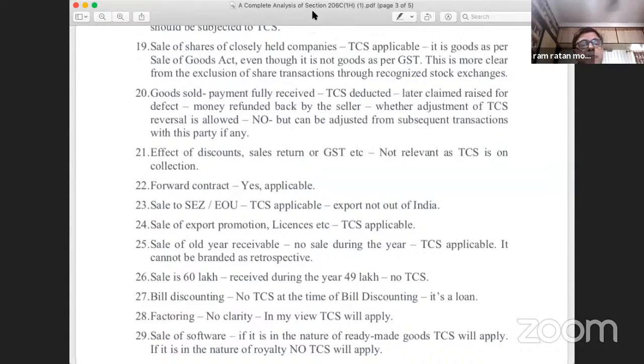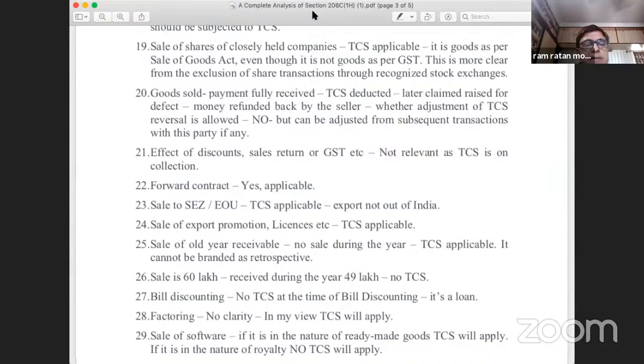Serial number 24, sale of export promotion licenses like DEPB, etc. We know there are a lot of licenses which are purchased and sold in the market. Whether TCS will be applicable, provided other conditions are fulfilled? Yes, TCS is very much applicable even to the export promotion licenses. 25, sale of old year's receivable. I told you by giving an example earlier, the sale was made in the financial year 18-19, no sale later on, only the amount has been received in the current year in the month of October. TCS has to be collected provided other conditions are fulfilled. So point number 25 has already been elaborated well in my initial part of the deliberation.